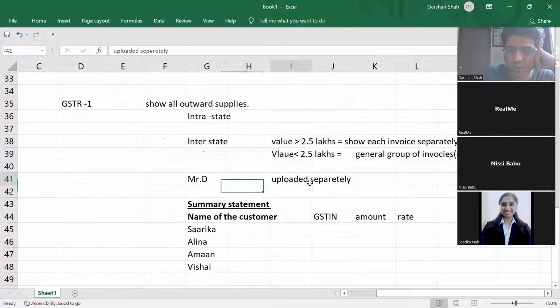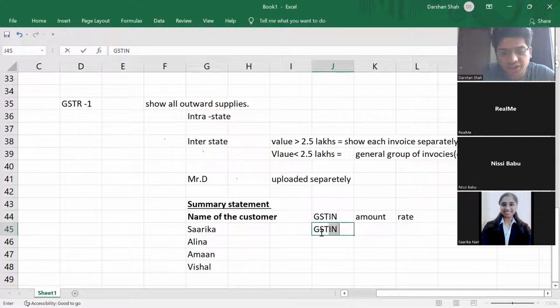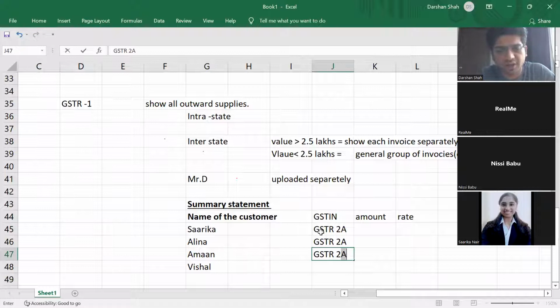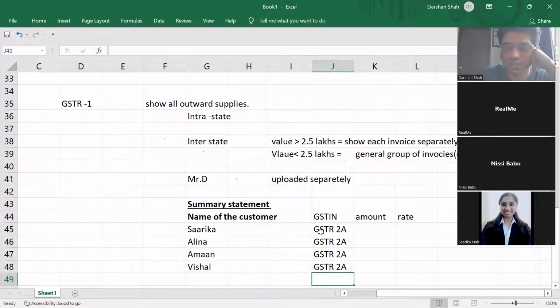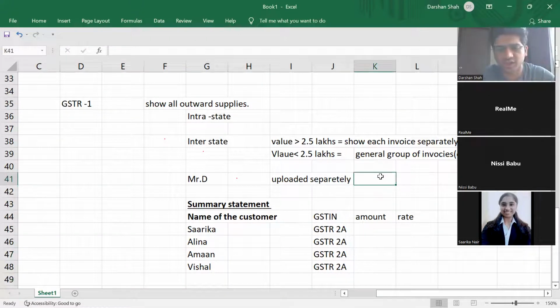So when I upload separately, right? Now Sarika will get what? GSTR2A. Sarika will get GSTR2A from Nisi. Correct? Alina will also get GSTR2A. Right? Aman and Vishal will also get GSTR2A. They will get it when Nisi uploads the GSTR1. And Mr. D will also get GSTR2A.